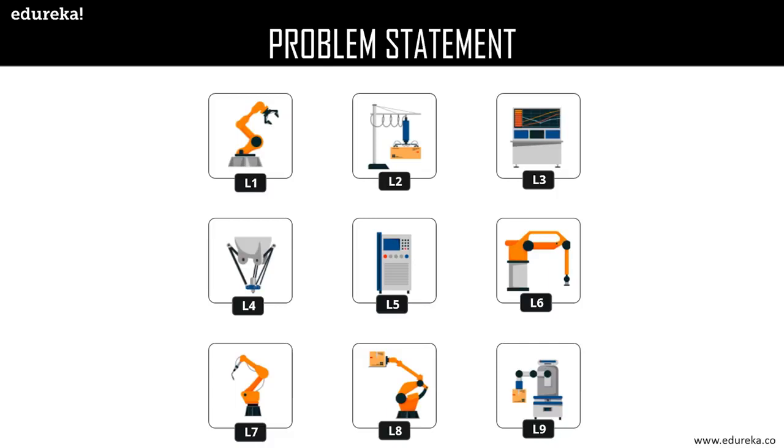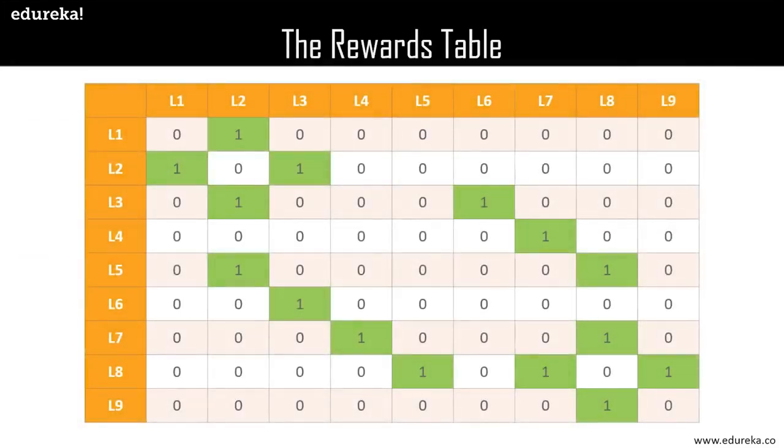And if a location is not directly reachable from a particular location, we do not give any reward, a reward of 0. Now the reward is just a number here and nothing else. It enables the robots to make sense of their movements, helping them in deciding what locations are directly reachable and what are not. Now with this queue, we can construct a reward table which contains all the reward values mapping between all possible states. So as you can see here in the table, the positions which are marked green have a positive reward. And as you can see here, we have all the possible rewards that a robot can get by moving in between the different states.